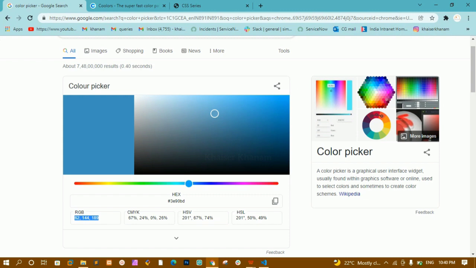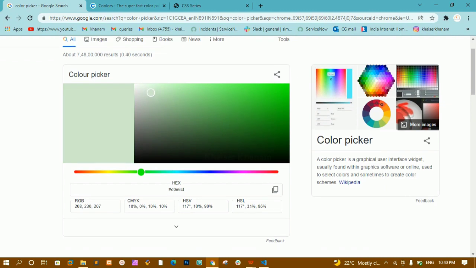Okay, now if I just select the green color, you can see I can make it dark green. This is the dark green, and if I just want the base color, I can go like this. I can increase or decrease the size based on my project requirement. I can just do this one. This is the basic color picker.